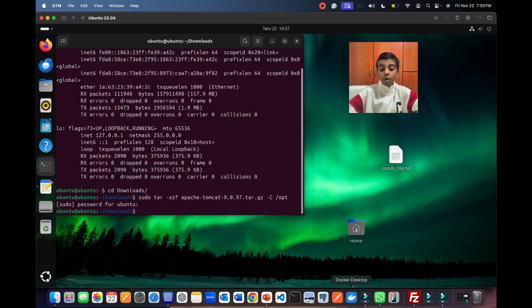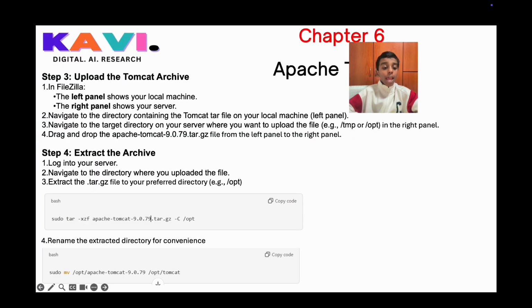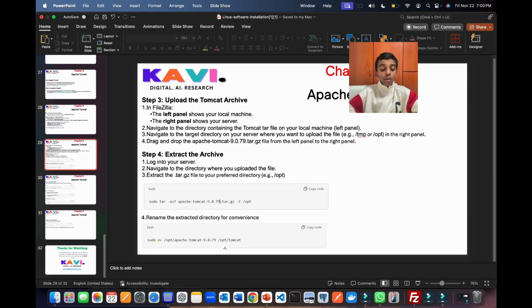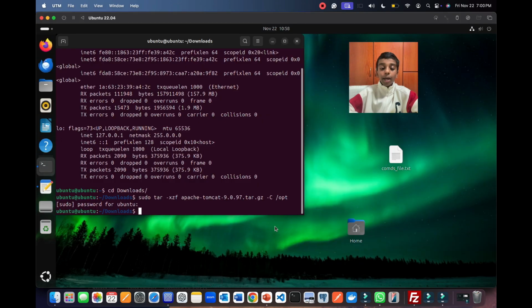So let's go back to our PPT to see what's next. Next is to rename the extracted directory for convenience. So here we're supposed to write sudo mv /opt/apache-tomcat /opt/tomcat. So let's go to our UTM to write that command.